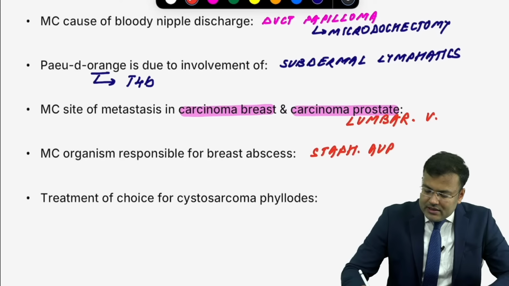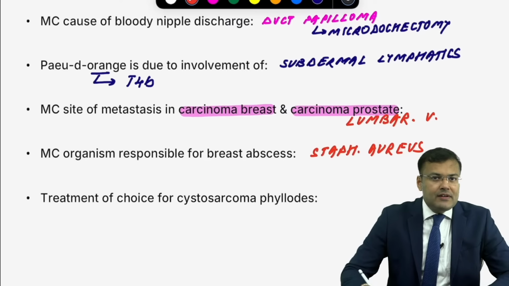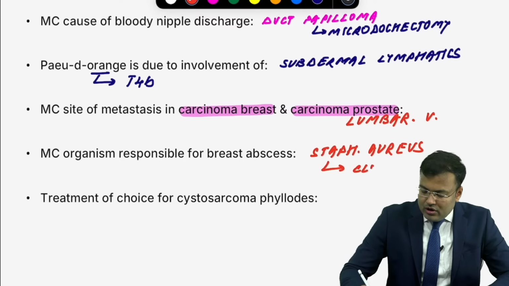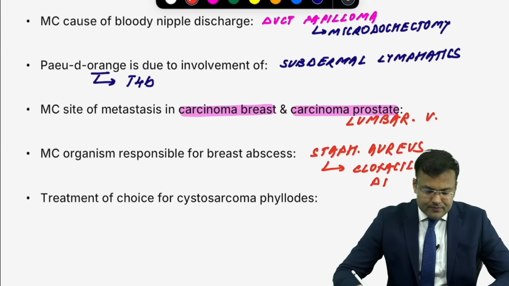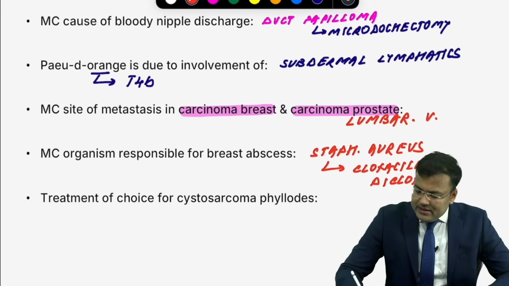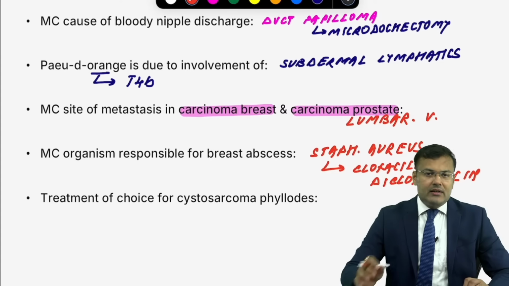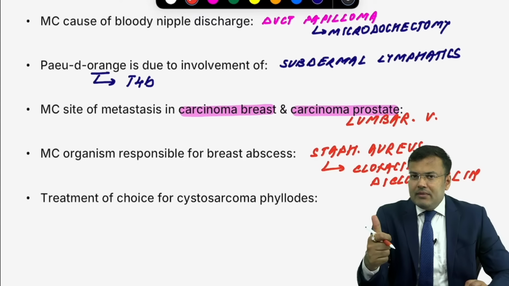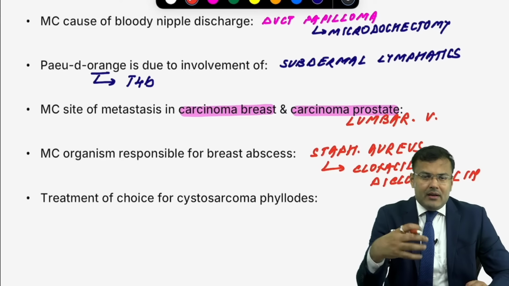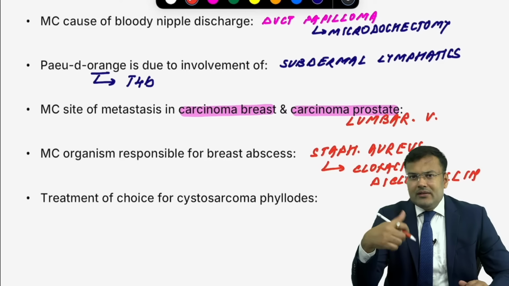And this question was asked many times in exam. What is the first line agent for Staph aureus, guys? Tell me. The first line agent is cloxacillin, also known as dicloxacillin. Guys, I will be teaching you the clinical question also. So cloxacillin, dicloxacillin, clinical scenario: lactating female, first baby, primary, tenderness in the breast, there is pain and there is fever.